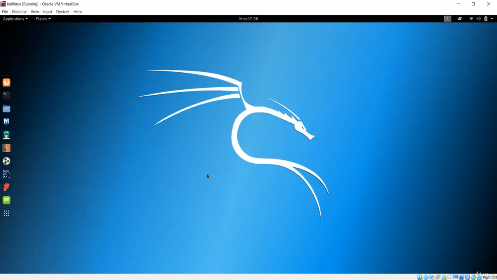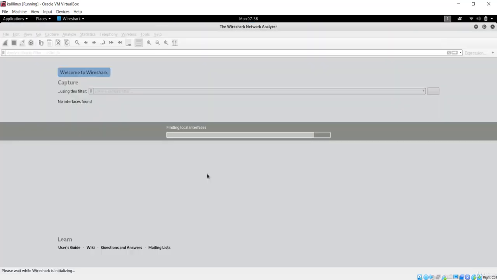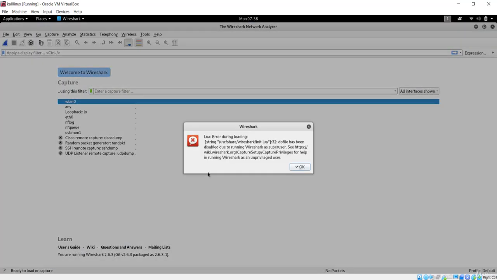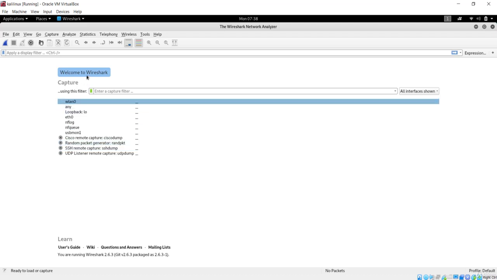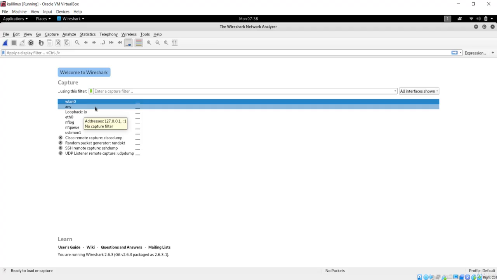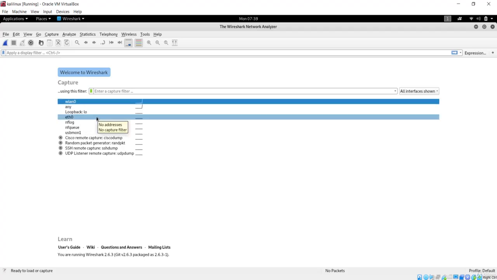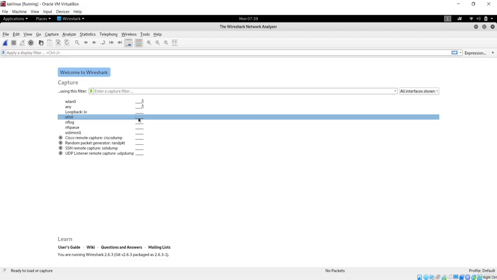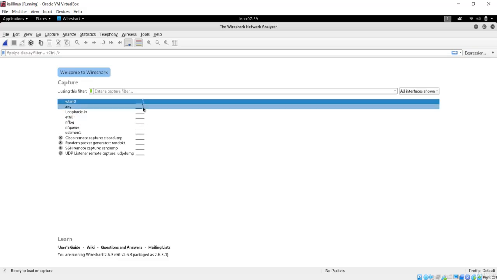So this is the application. You can simply search for it and open it. It shows some random message, just ignore it. After that you can see the welcome message, and below that you can see the interfaces. WLAN 0 is my interface. There is Eth0 which doesn't have any traffic, but WLAN 0 is showing some traffic.